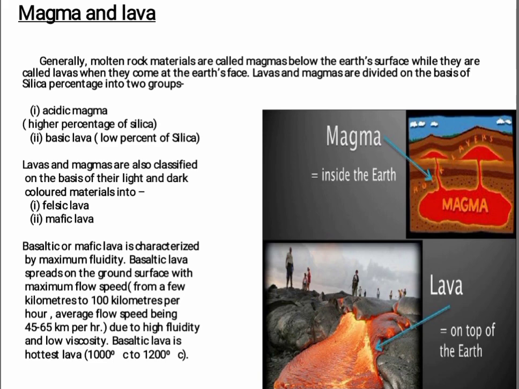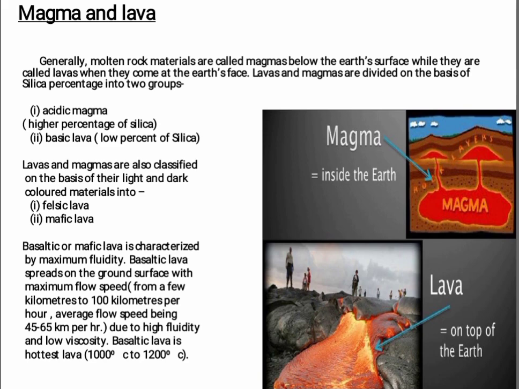Firstly, acidic lava, which has a higher percentage of silica, and the second is basic lava, which has a low percentage of silica. Lavas and magmas are also classified on the basis of light and dark colored material into felsic lava and mafic lava.